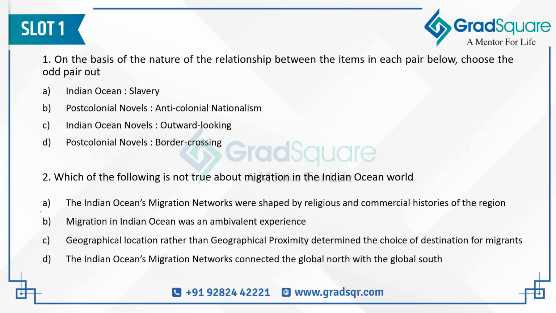So first question asks us that on the basis of the nature of the relationship between the items in each pair below, choose the odd pair out. So we have to select that pair which has a different relationship between each other as compared to the rest of the options. This is a slightly tricky question because it's not a very conventional question. It's not like we have to go back to the passage and find out what is true and what is not. We have to compare the two terms before and after the symbol for analogy, and figure out which two terms are differently related to each other.